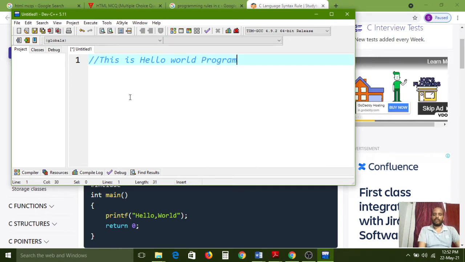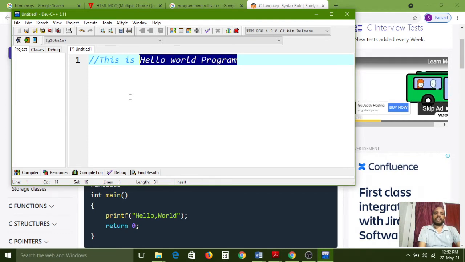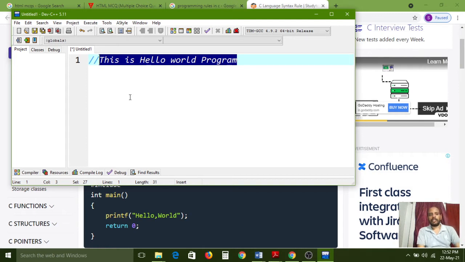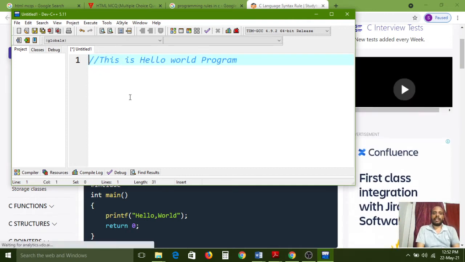While executing, the compiler reads each and every line of the program, line by line.